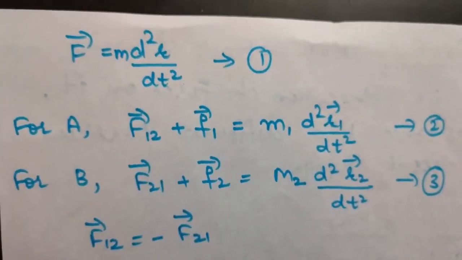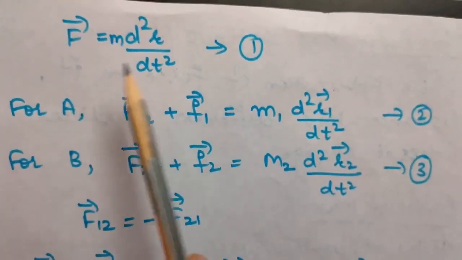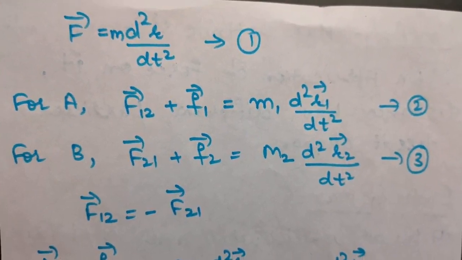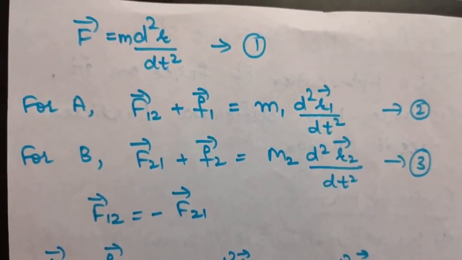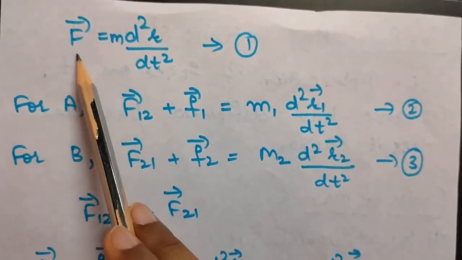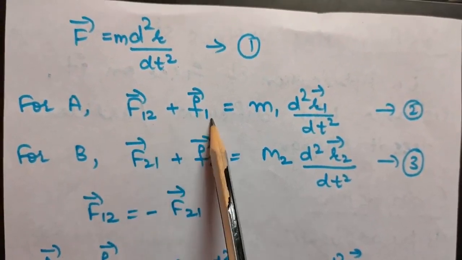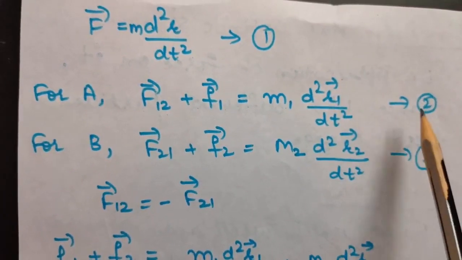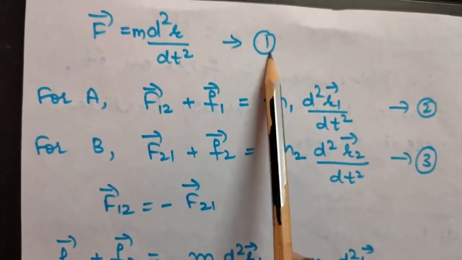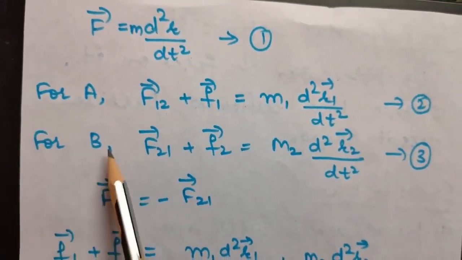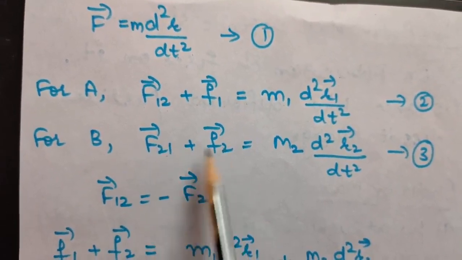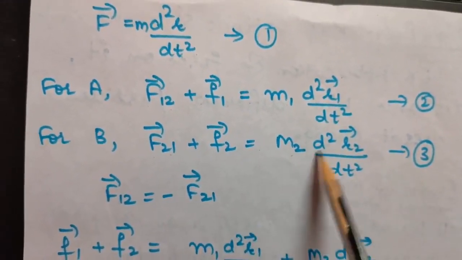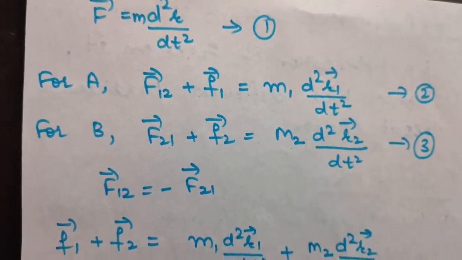Now if I write this equation for A and B, for A there are two forces, F1 which is applied force and F12 which is due to B. So total force on A, F12 plus F1, is equal to m1 d square r1 by dt square. Mark it second equation. This is your first equation. Similarly, for particle B, there are two forces on it, that is F21 plus F2 is equal to m2 d square r2 by dt square.